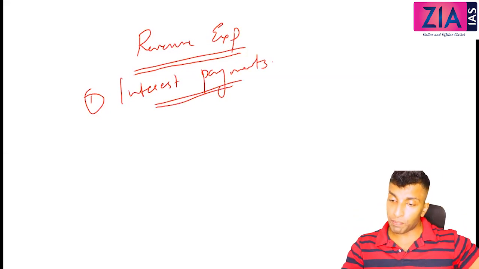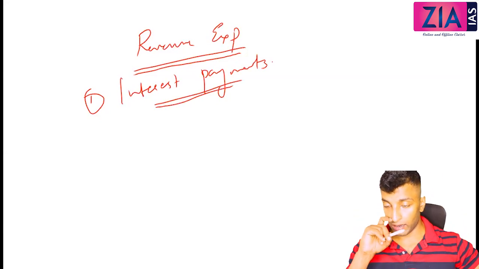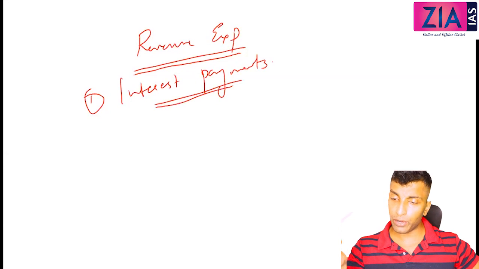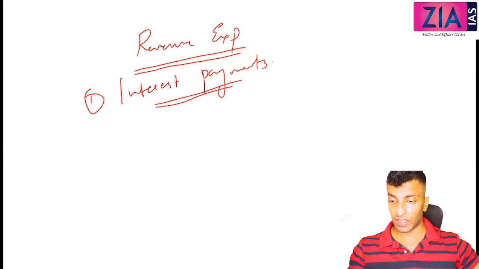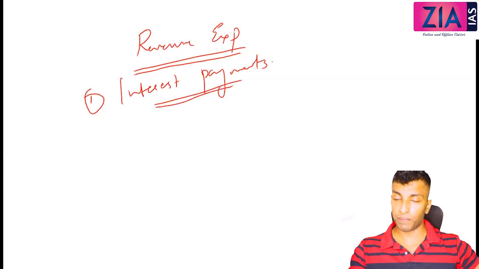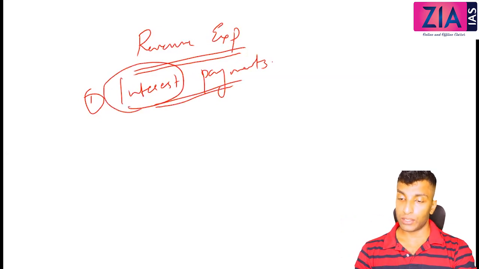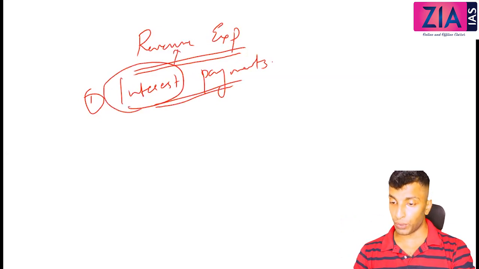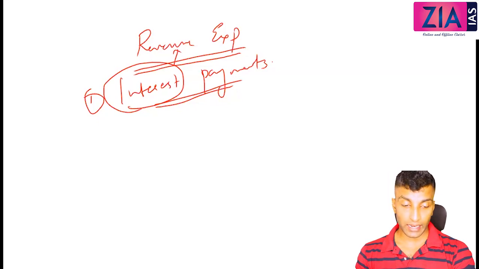So interest is paid upon the loan that you have taken. What about when you are giving a loan and you are receiving interest? Where will that come? Revenue receipts. It will come under revenue receipts. So interest will come under revenue. If you are paying interest, it is revenue expenditure. If you are receiving interest, it comes under revenue receipts. So it is interest payment.